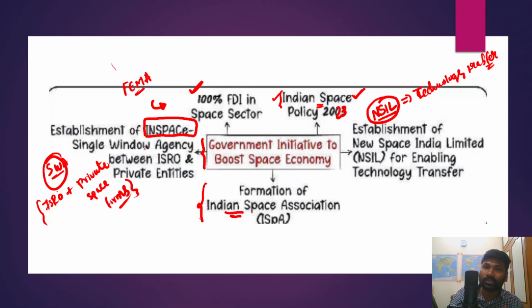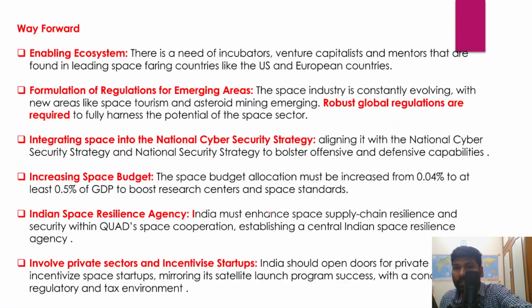Whatever technologies ISRO has developed, in order to transfer them to the private space firms, New Space India Limited has been established, and the Indian Space Association is also established. So these are certain measures that have been undertaken.